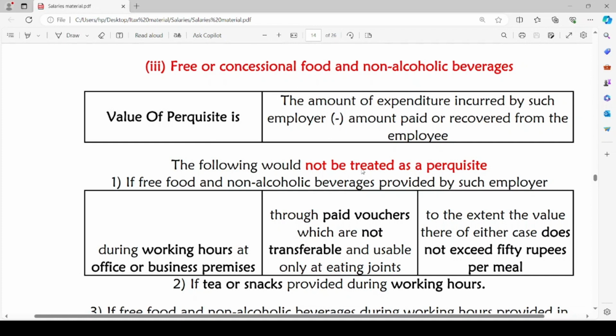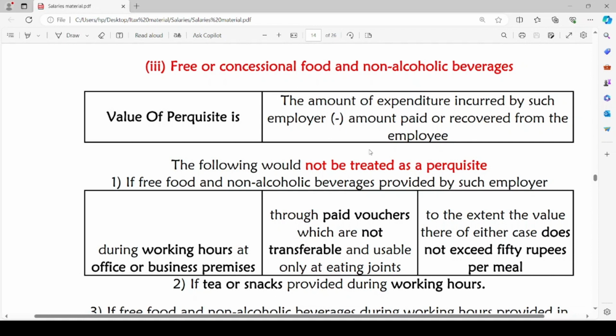The third case is to the extent the value thereof in either case does not exceed rupees 50 per meal. When the value of free food or non-alcoholic beverages does not exceed rupees 50 per meal, it is not to be treated as a perquisite.